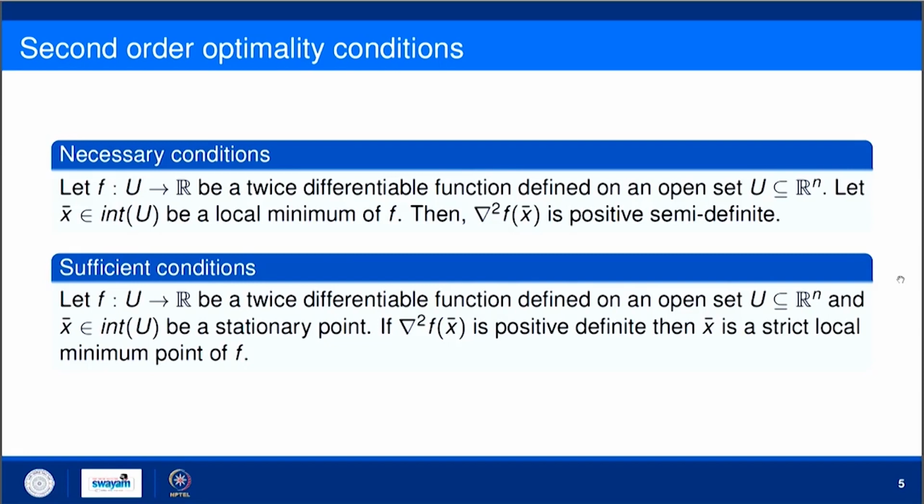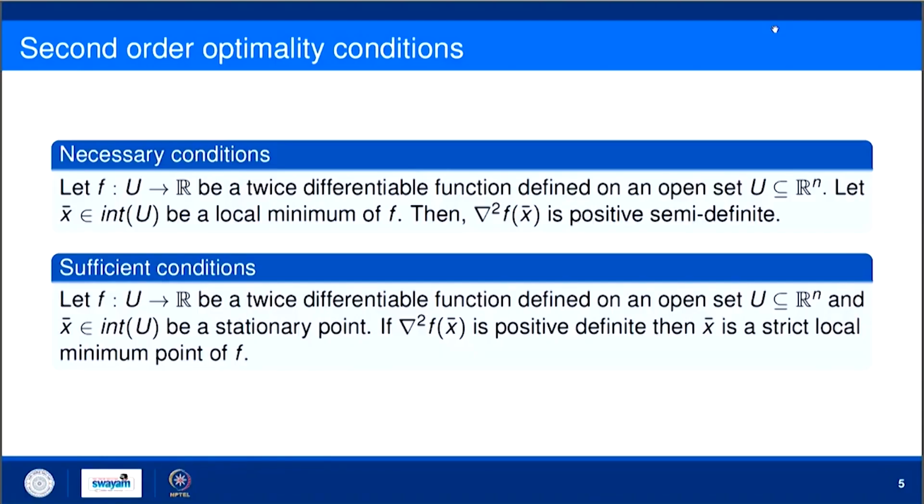The sufficient condition is, if f is a twice differentiable function on an open set U subset of Rn and x bar belongs to interior of U being a stationary point, then if Hessian matrix of f at x bar is positive definite, then x bar is a strict local minimum point of f. Okay. So, let us quickly try to prove this result.